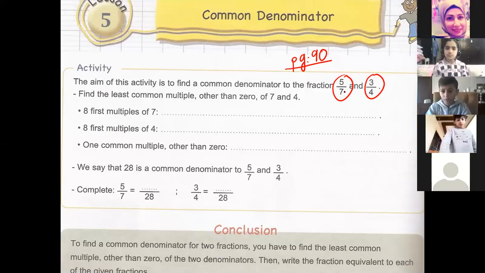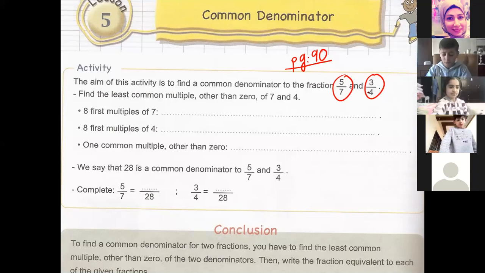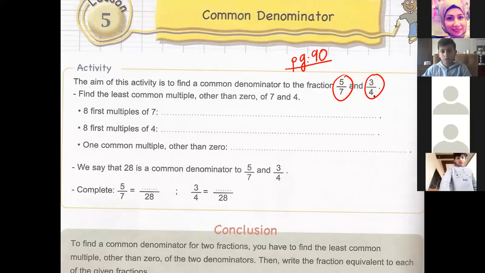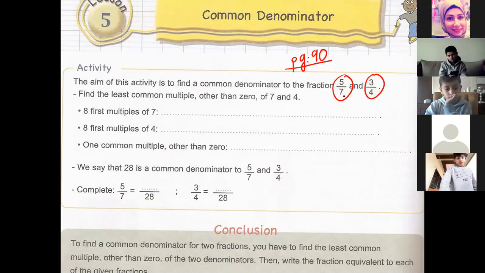So, the aim of this activity is to make the denominators the same. Okay? So, here we have 5/7 and 3/4. The first denominator is 7 and the second one is 4. How do we make now the denominators the same? How do we change these fractions to get two fractions having the same denominator? How do we find the common denominator? We will find the least common multiple other than 0 of 7 and 4.